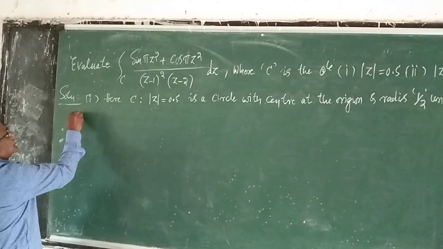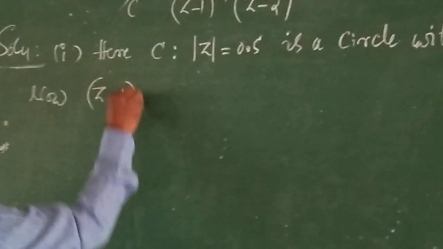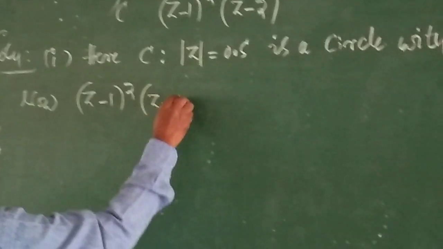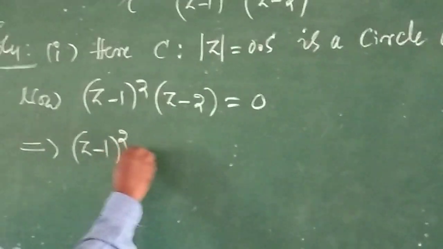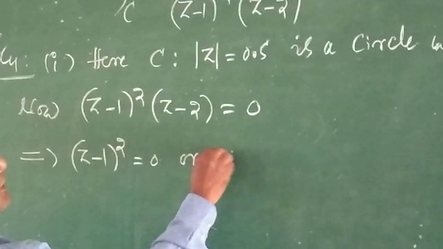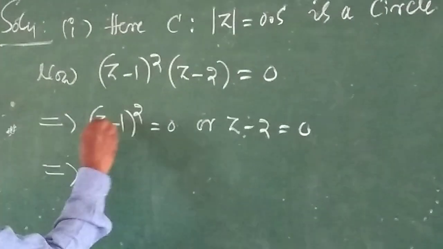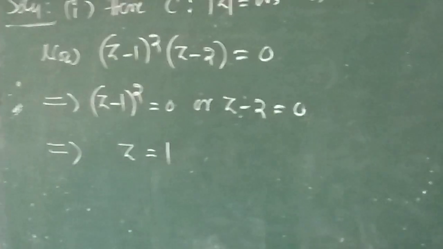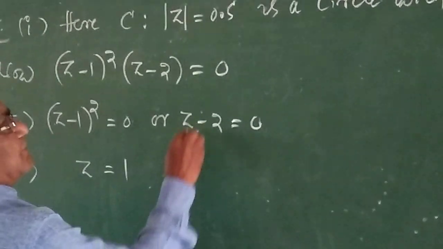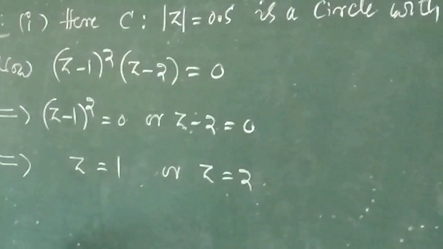Now, let us take the denominator and equate it to 0. (z − 1)²(z − 2) = 0 implies either (z − 1)² = 0 or z − 2 = 0. This implies that z = 1, and z − 2 = 0 implies that z = 2.